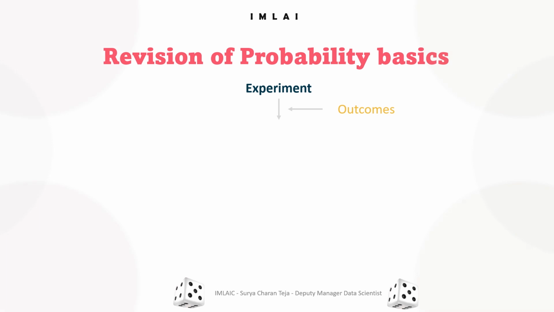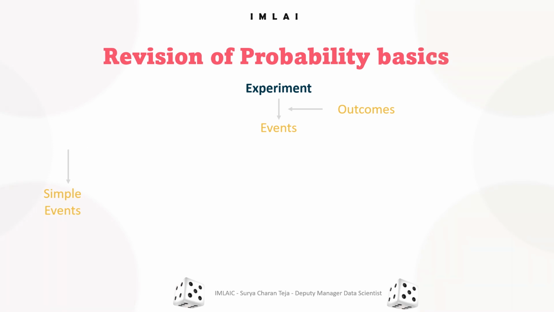Tossing a coin is your experiment, and what comes out is your outcome. We can have many different types of outcomes, so we'll see them one by one. We call these outcomes events.